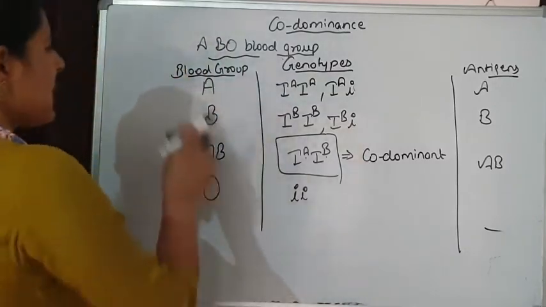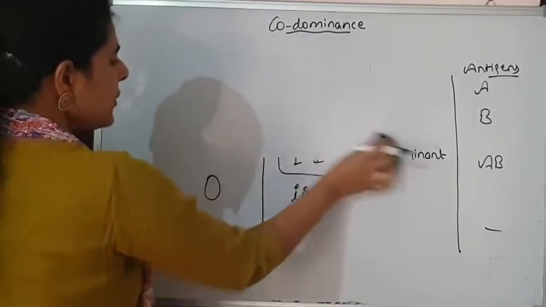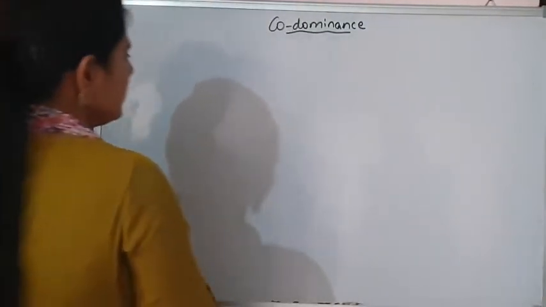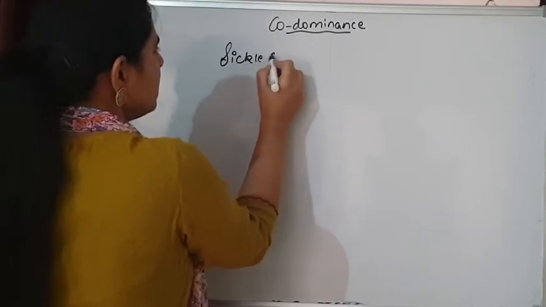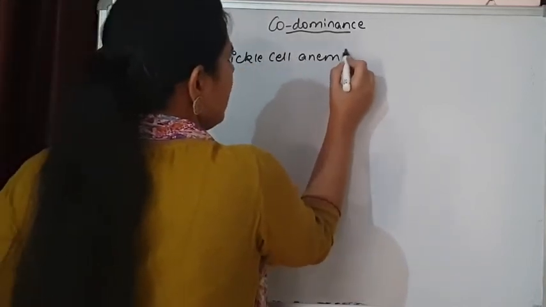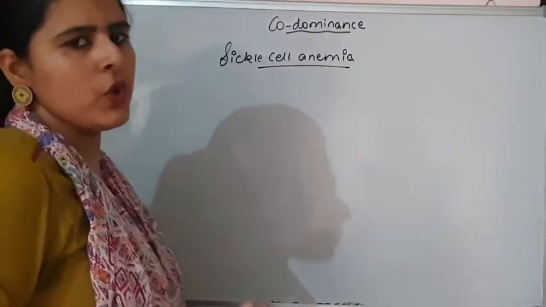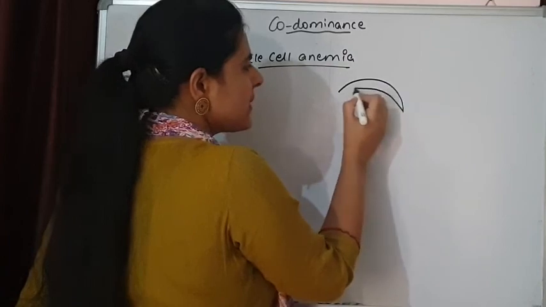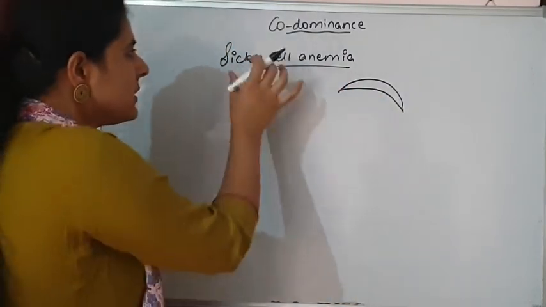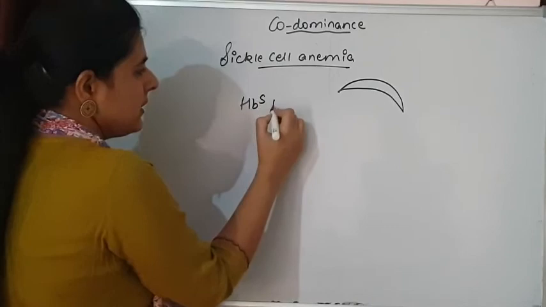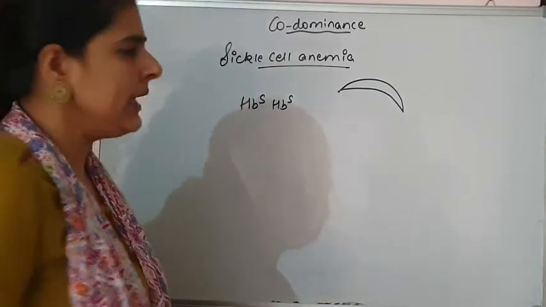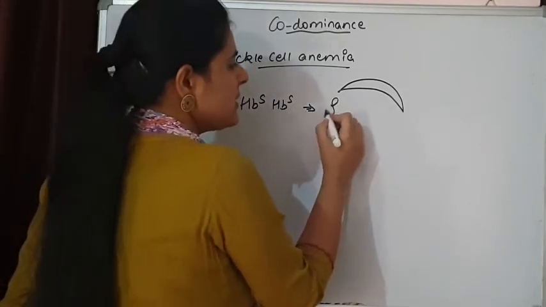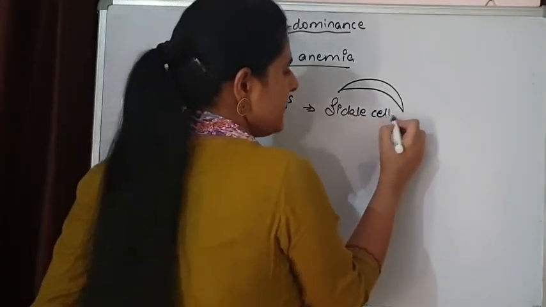We can take some more examples also. Other than this ABO blood group system, you must have heard about sickle cell anemia. We are having normal RBCs, but the individuals who are suffering from sickle cell anemia, their RBCs become sickle shaped. So this condition is a homozygous situation. If the individual is having this type of genotype, that means the individual is suffering from sickle cell anemia.